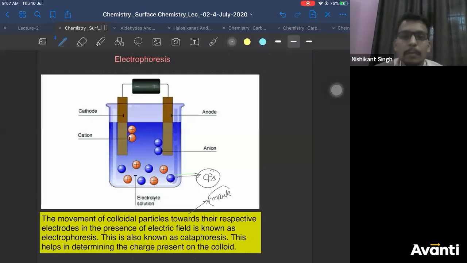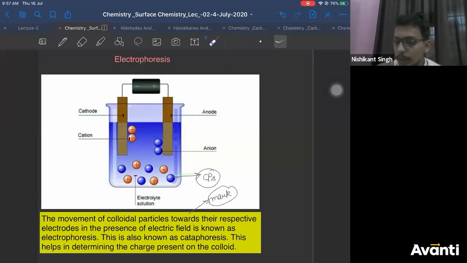It also comes for 1 mark in your boards. Now, what's the definition you are going to write? The movement of colloidal particles towards their respective electrodes in the presence of electric field is known as electrophoresis. This is also known as cataphoresis. So, electrophoresis is movement of colloidal particles towards their respective electrodes.